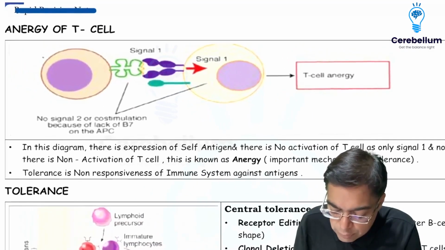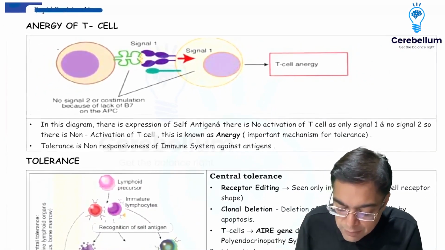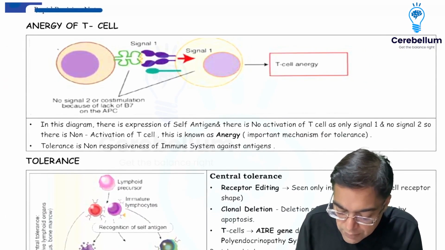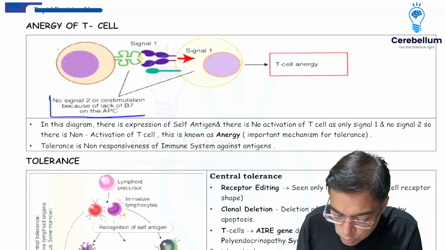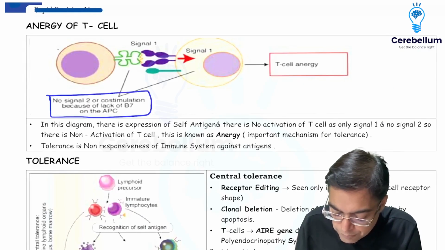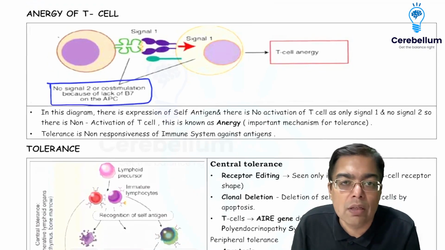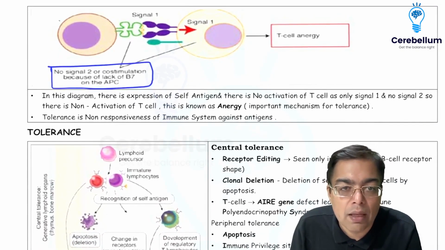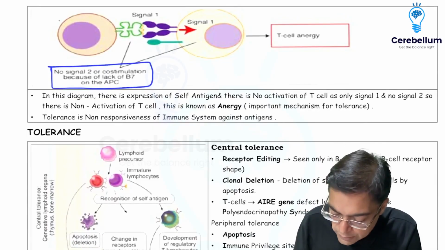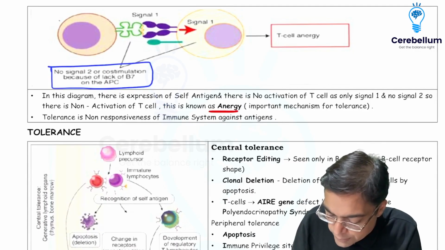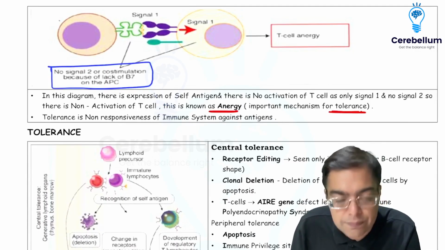Now, regarding what happens in the context of self-antigens, there is no generation of the co-stimulatory signal, and therefore there is no activation of the immune cell. This is required when the self-antigen is being presented, and this mechanism is called anergy. So when there is anergy, no activation takes place, and this is very important for the purpose of tolerance.